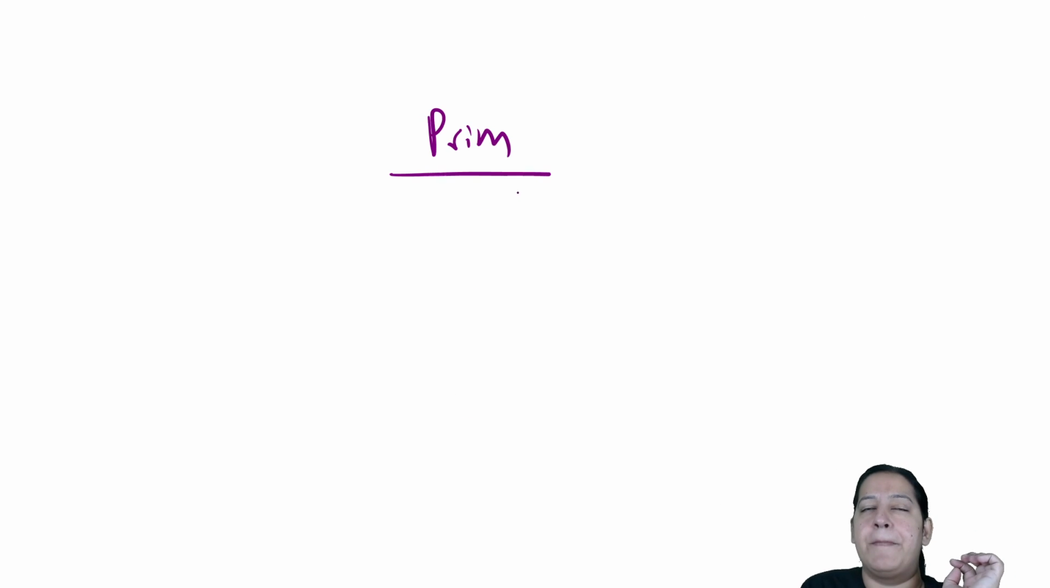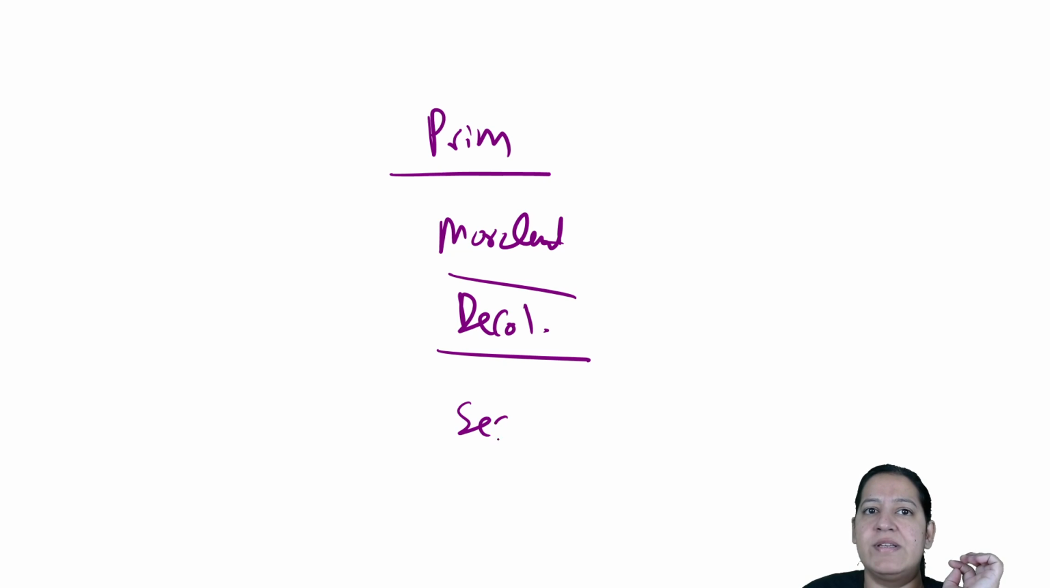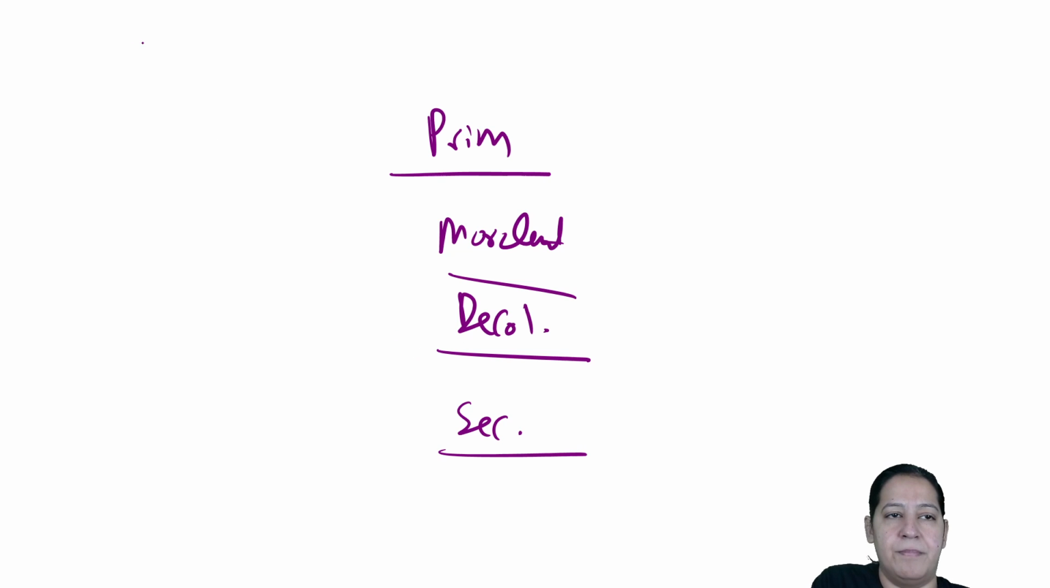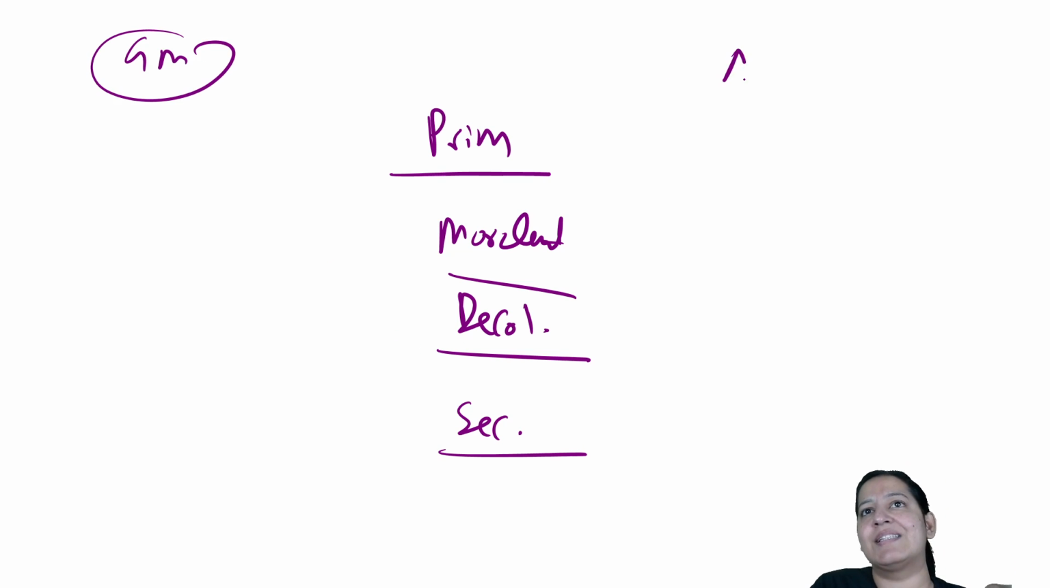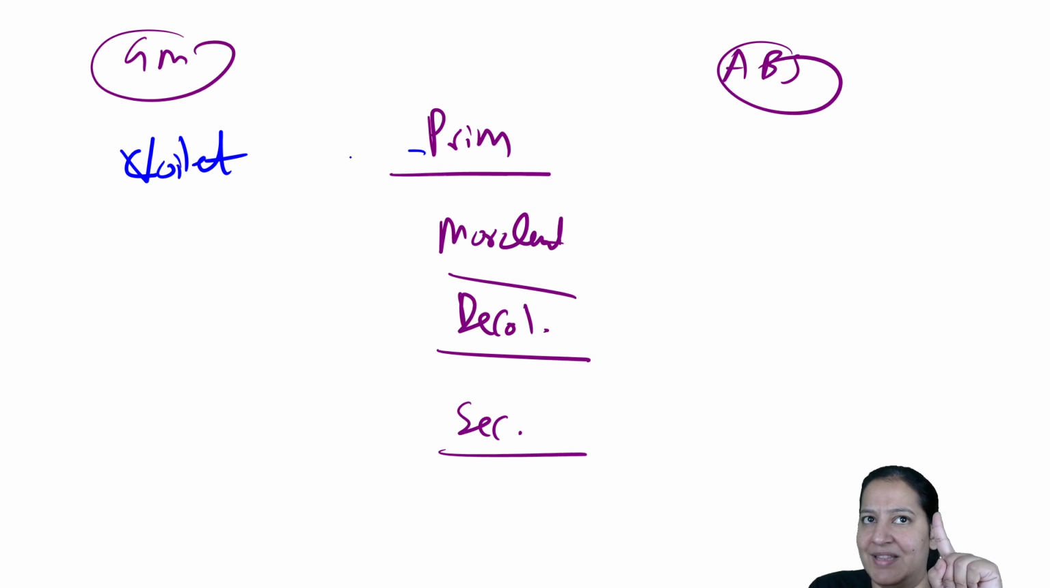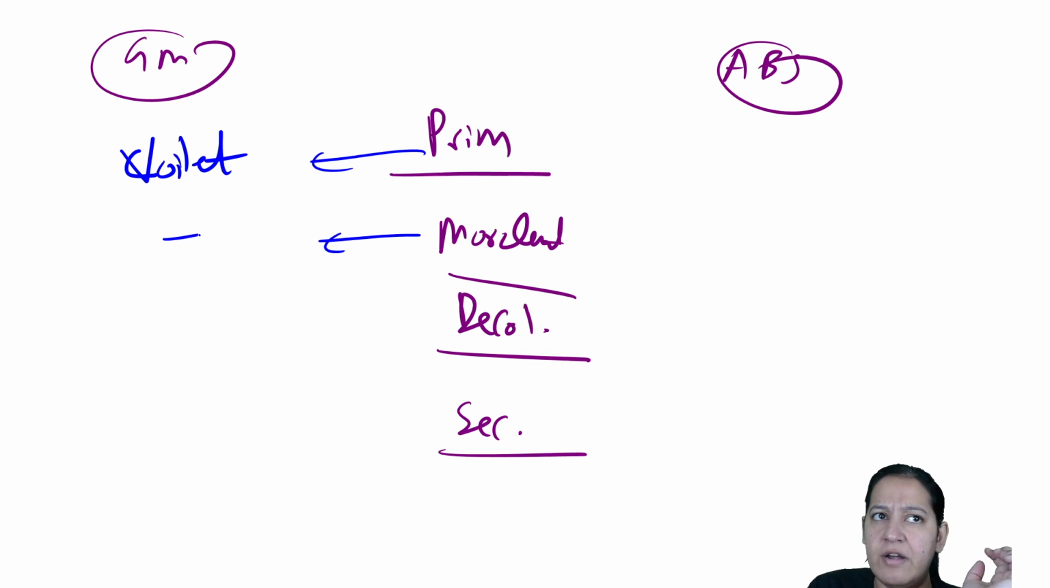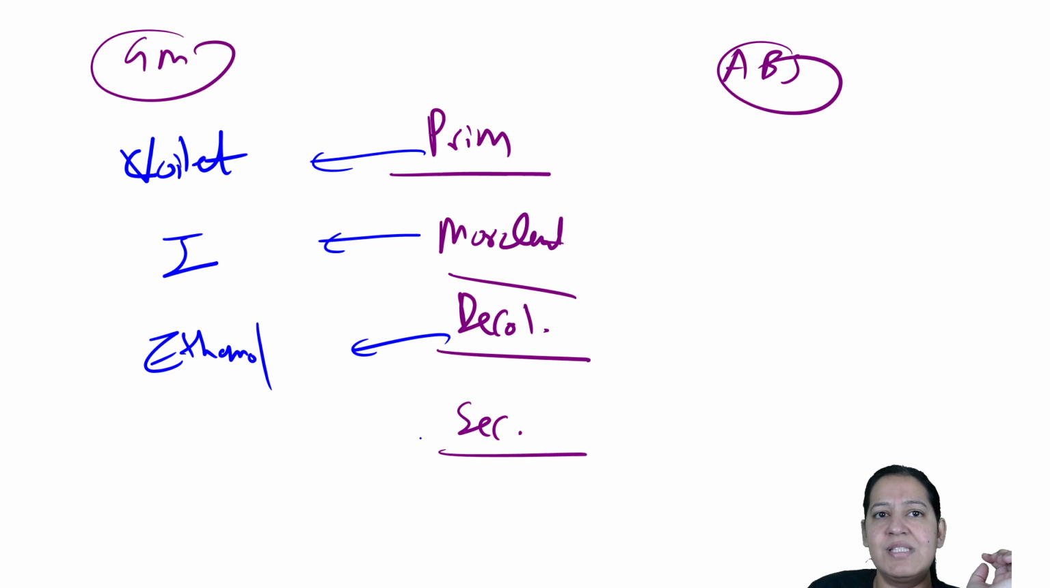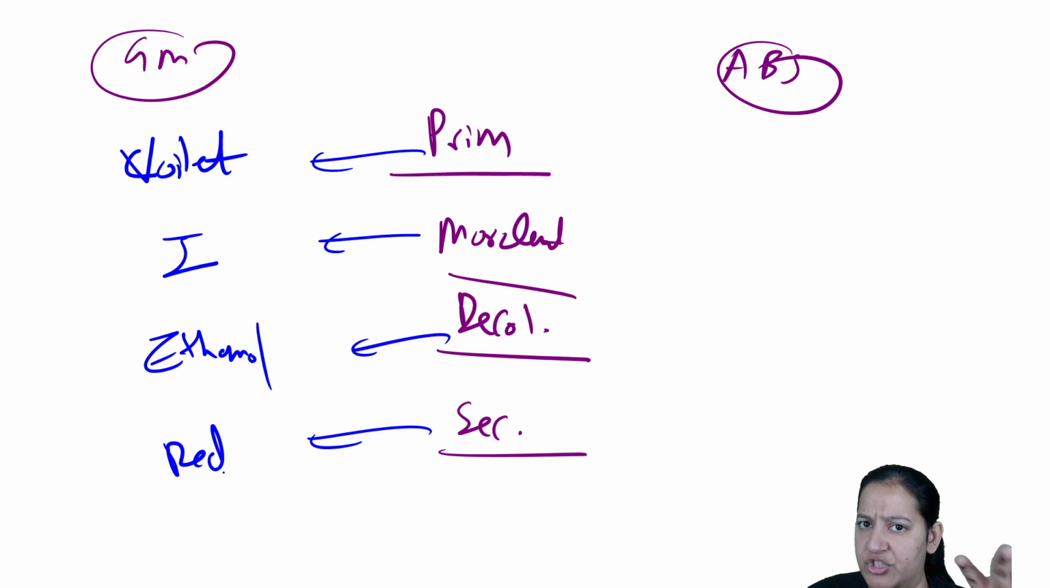The first step is primary stain. Second step is mordant. The third step is decolorizer. And the fourth step is secondary stain. In gram staining, what were the 4 things? In acid fast staining, what are the 4 things? I will tell you. In gram stain, the primary stain was crystal violet, gentian violet. Mordant was iodine. Decolorizer was ethanol, alcohol. And secondary stain was a red color stain, like carbol fuchsin, safranin.